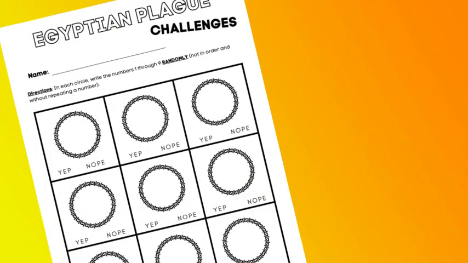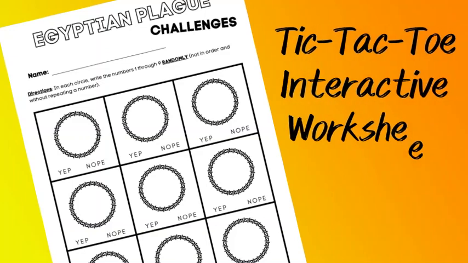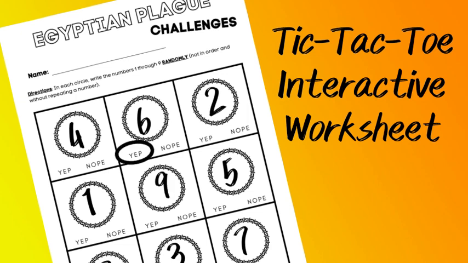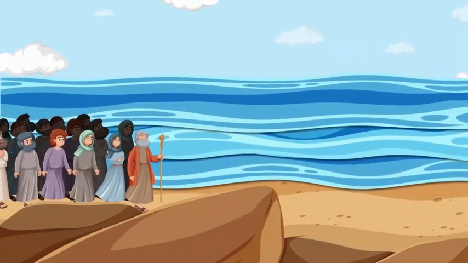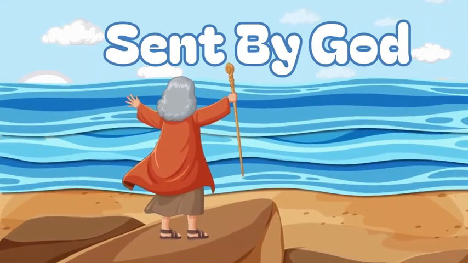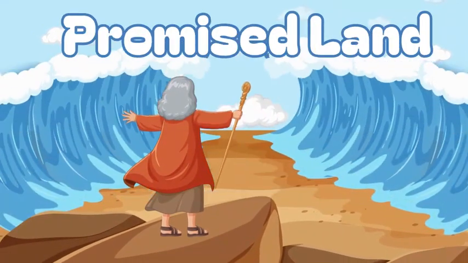While not every student is involved in every physical challenge, we have created an interactive worksheet where students write the plague numbers randomly on their tic-tac-toe board and then guess yep or nope whether the student undertaking the challenge will complete it or not. By the end of this lesson, your students will understand that Moses was sent by God to save the Israelite nation from slavery and bring them to the promised land.